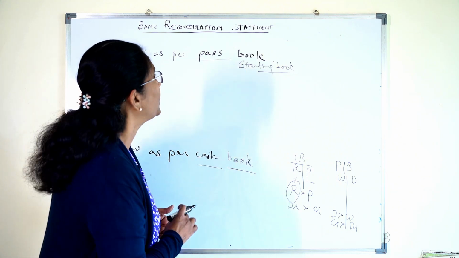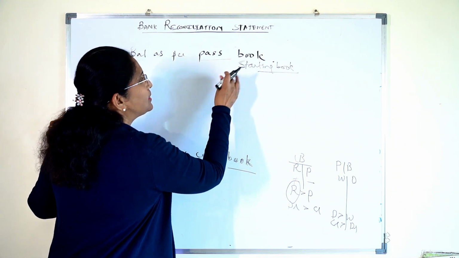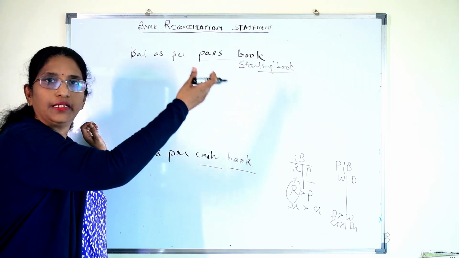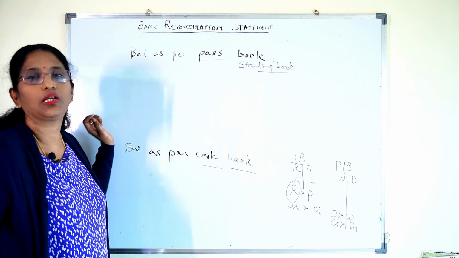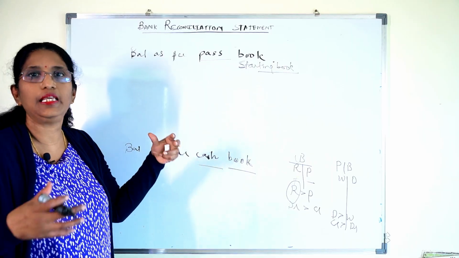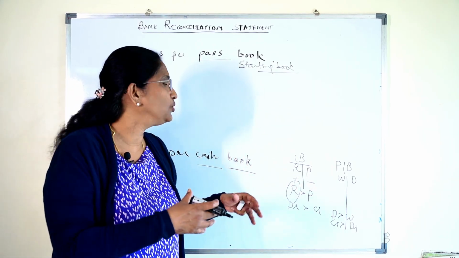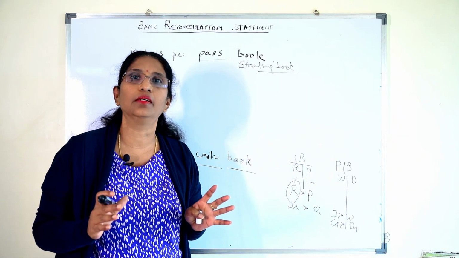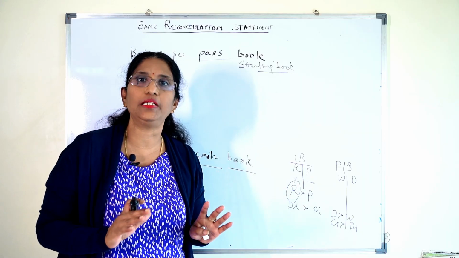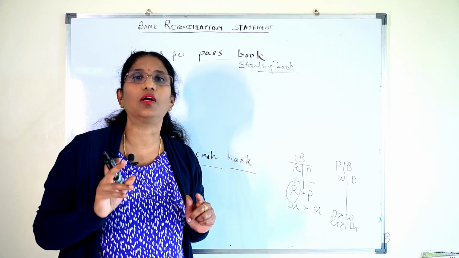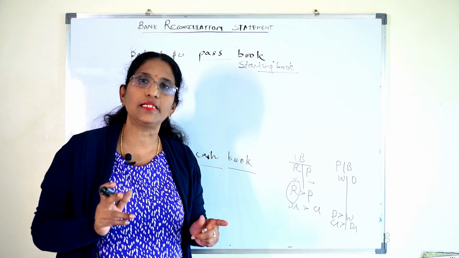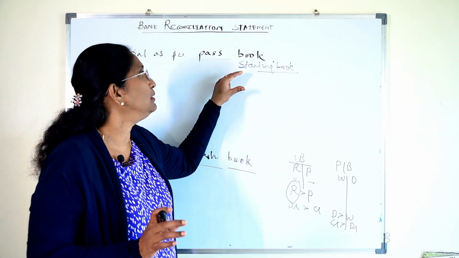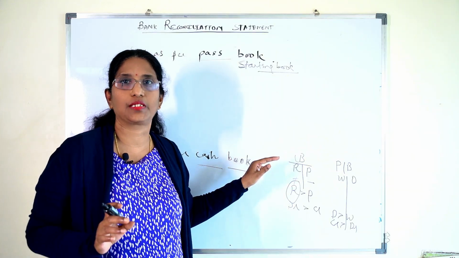Because we have been given a basis as the starting book, and we adjust by adding or deducting to bring that balance to par with the balance as per the passbook, because both should actually be the same. BRS is done for the transactions which are missing in either of the books. BRS is not done for transactions entered in both the books.